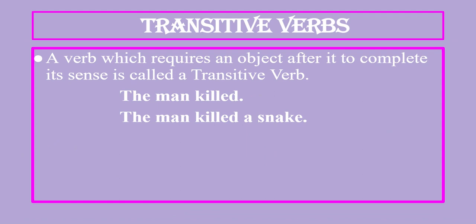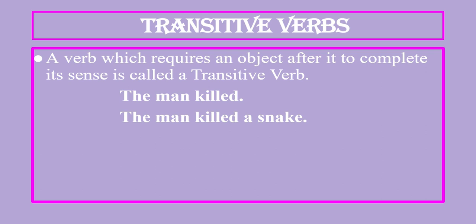Now, transitive verbs. A verb which requires an object after it to complete its sense is called a transitive verb. For example, the man killed. The man killed whom? The man killed a snake.